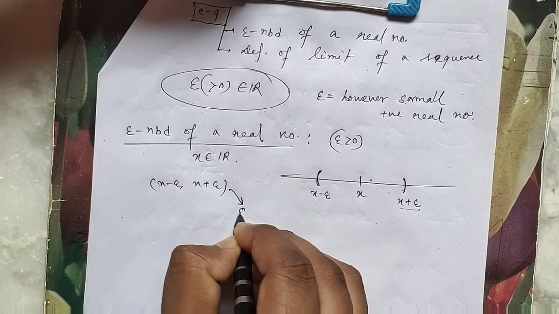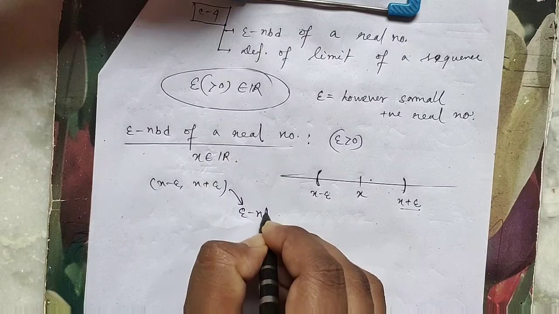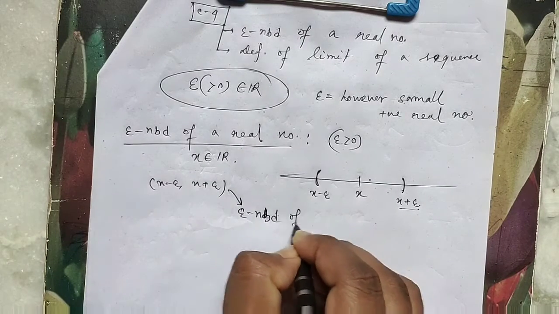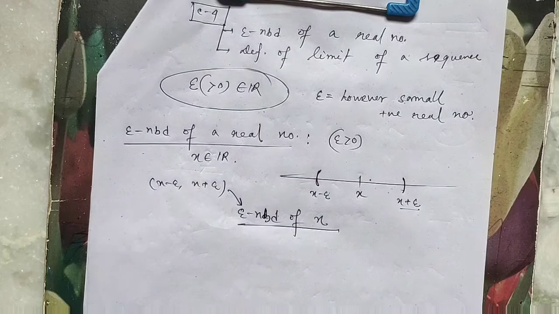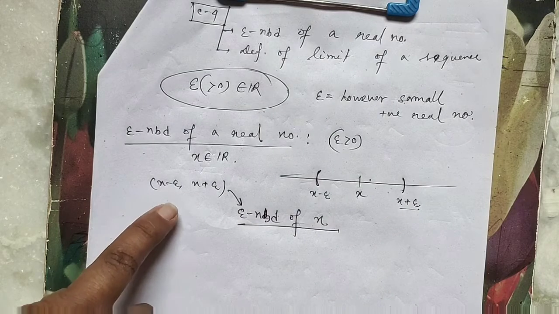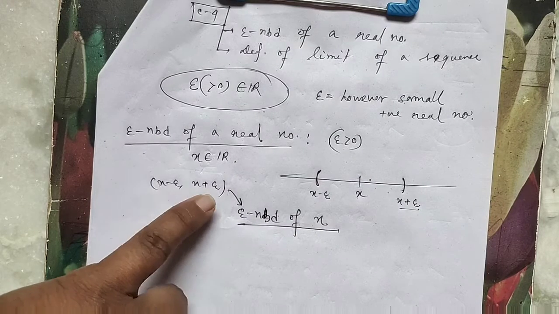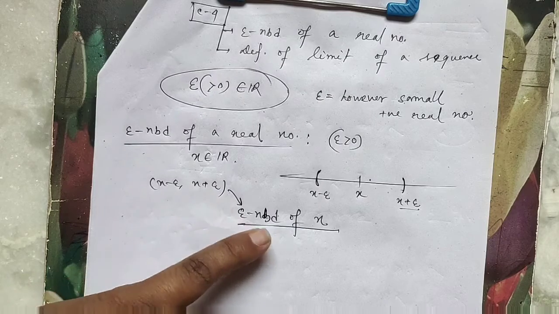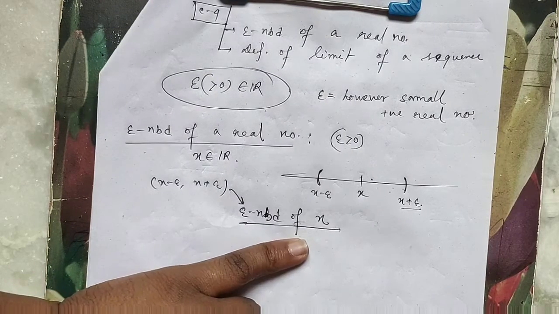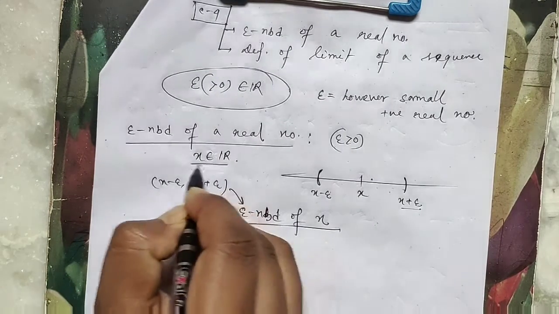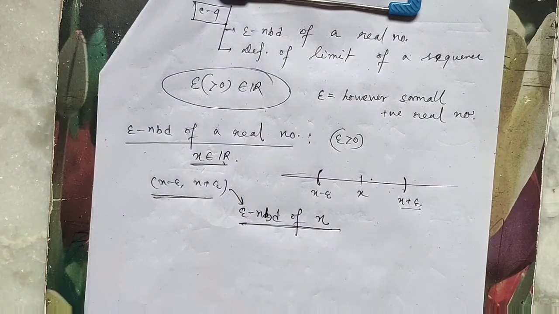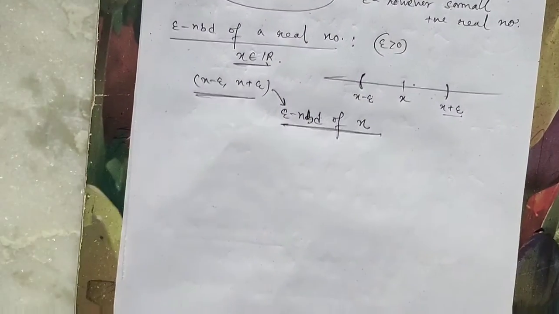is the epsilon neighborhood of x, okay. The open interval x minus epsilon comma x plus epsilon is called the epsilon neighborhood of x, okay. If x is any real number, then this open interval is said to be the epsilon neighborhood of x, okay.